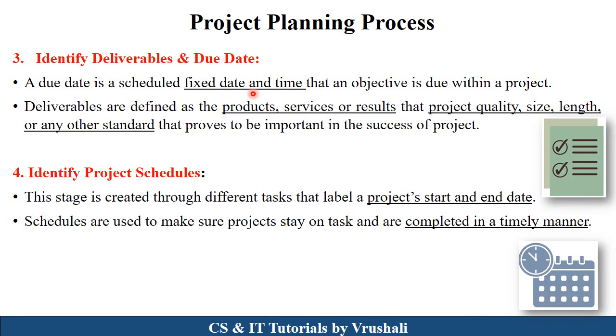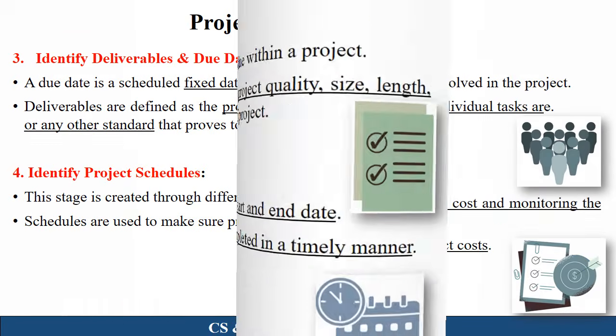Proper time is required for the planning phase, after that proper time for the designing phase, and after that particular time for the development phase. So every phase has to be completed within a due date. Next step is identify project schedule. Project schedule basically means when the project will start and when it will end, meaning each and every task and each and every phase is completed in a timely manner. So the project schedule and project deadline are also decided in the project planning process.